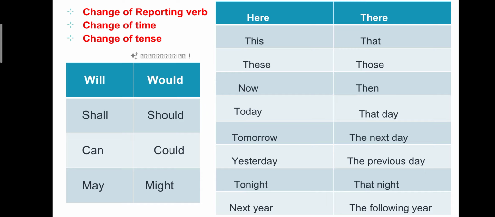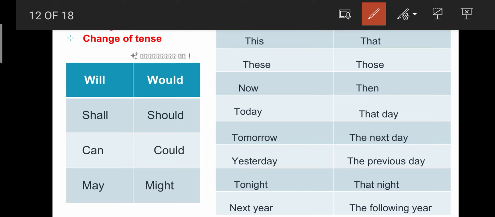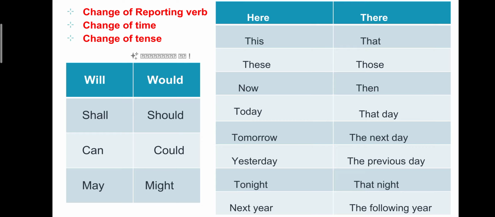So if a timing word is given in direct speech, while changing it into indirect speech, here will become there, this will become that, these will become those, now will become then, today will become that day, tomorrow the next day, yesterday the previous day, tonight that night, next year the following year. So this is the change of timing words that you should remember.